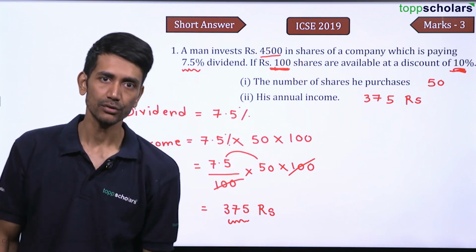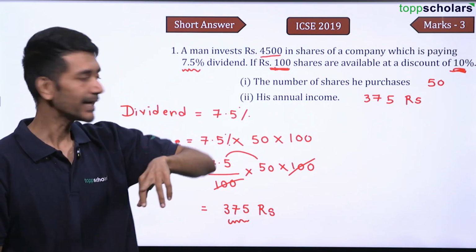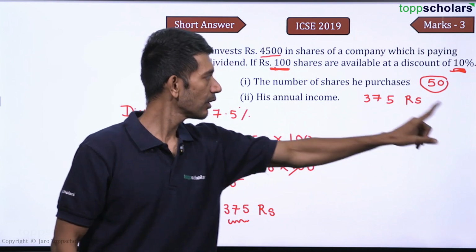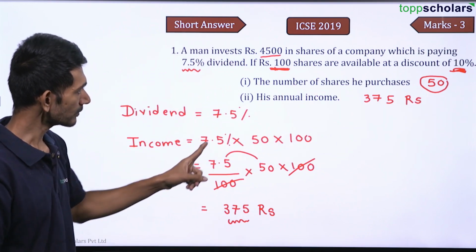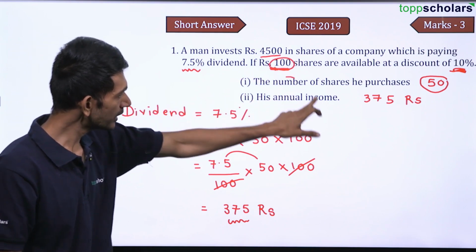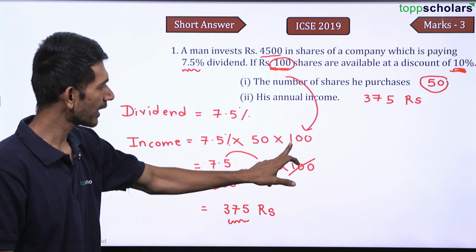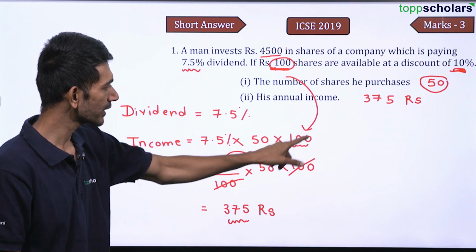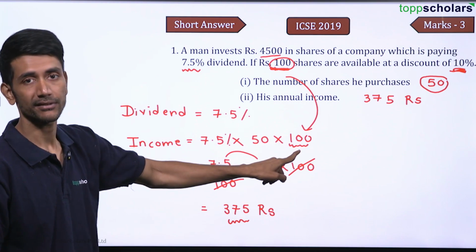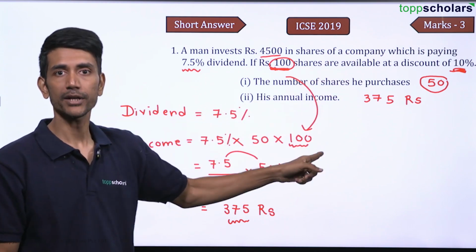He has invested 4,500 rupees. So 4,500 divided by 90, that gives you 50. So he purchased 50 shares. For one share, which is at 100 rupees, here you don't have to take the market value. You have to take the nominal value. Always remember, here you will not take 90. You will take the actual price here, which is 100, not the discounted price.